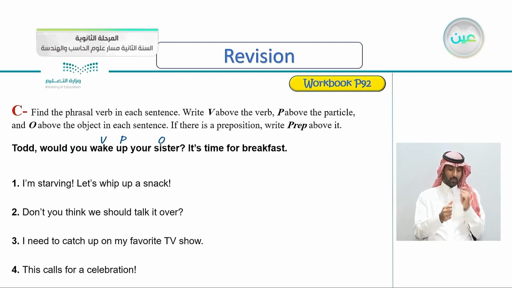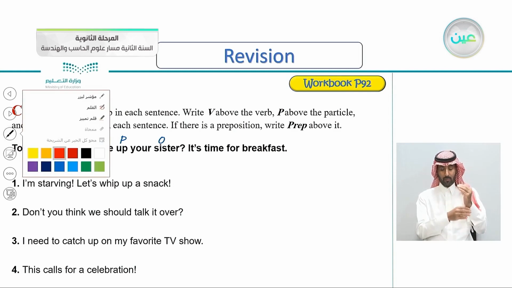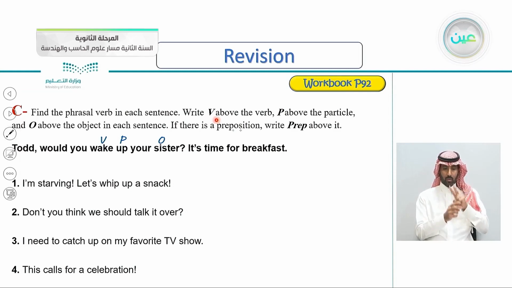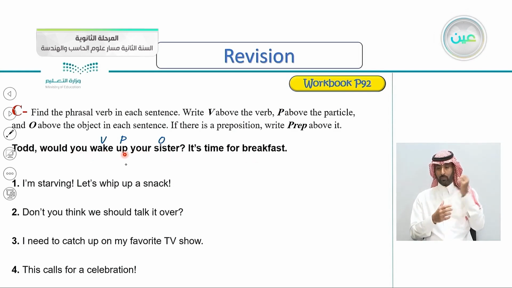Write V above the verb, P above the particle, and O above the object in each sentence. If there is a preposition, write prep above it. So the first one is already done for you. Todd, would you wake up your sister? It's time for breakfast. This is the verb and this is the particle, of course. The sister here is the object. I think this is an easy one.